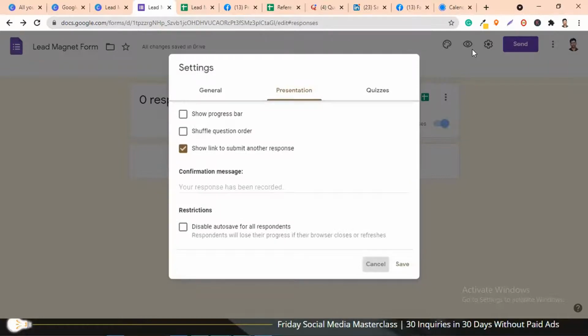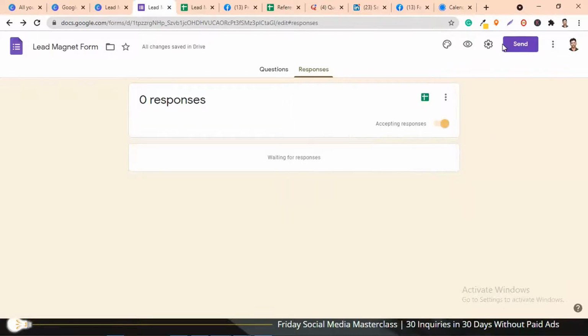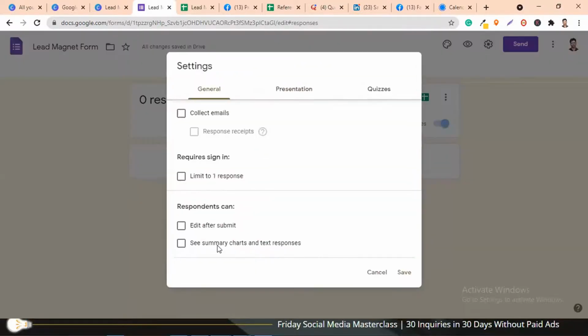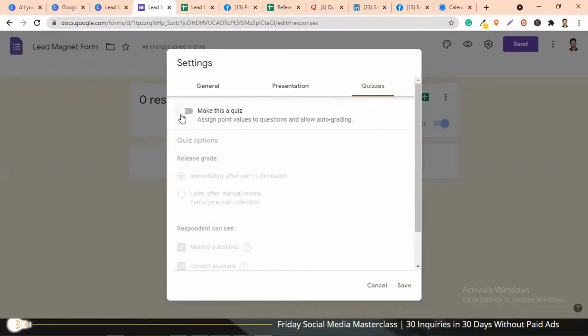Then you'll have to go to the settings. Let me just see. I think there's some change in this, disable autosave, show progress bar. Let me see, I'm not able to find that.